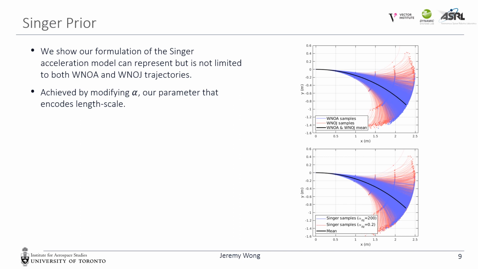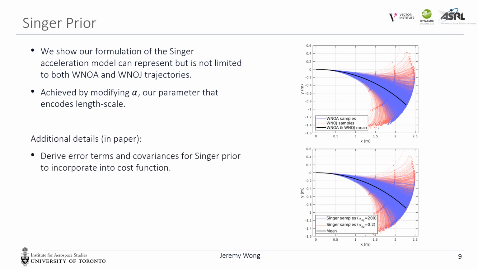On the figure on the right, we can see that certain parameter values for the Singer prior can make it act like either a white noise on acceleration or white noise on jerk prior. This is achieved by modifying alpha, our parameter that encodes the length scale. We also provide some more details in the paper, which we won't discuss in this video. This includes deriving the error terms and covariances for the Singer prior, which are needed to incorporate it into the cost function.